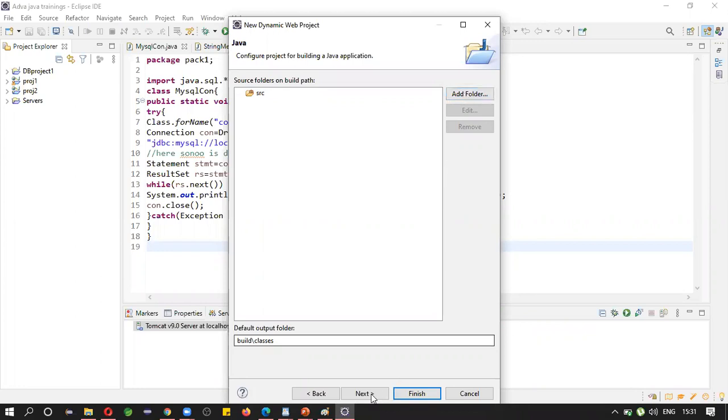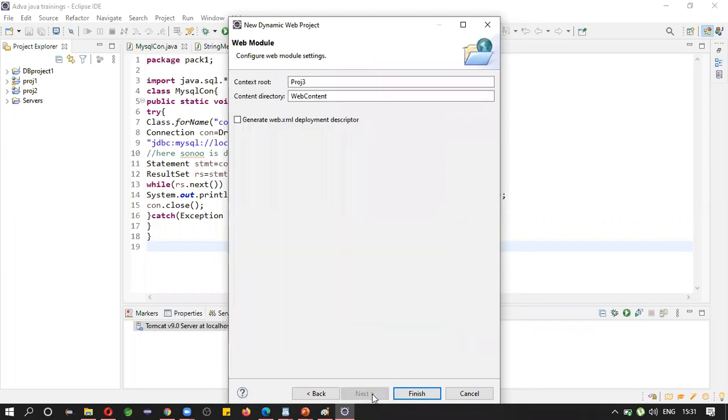We will see it later. Just click on next. See here, there is a checkbox: Generate web.xml deployment descriptor. Enable this and click on finish.